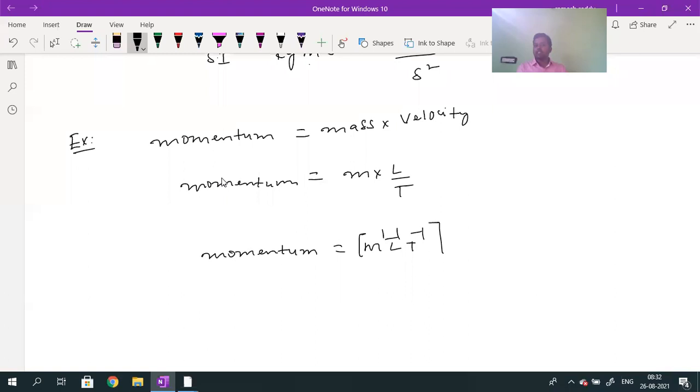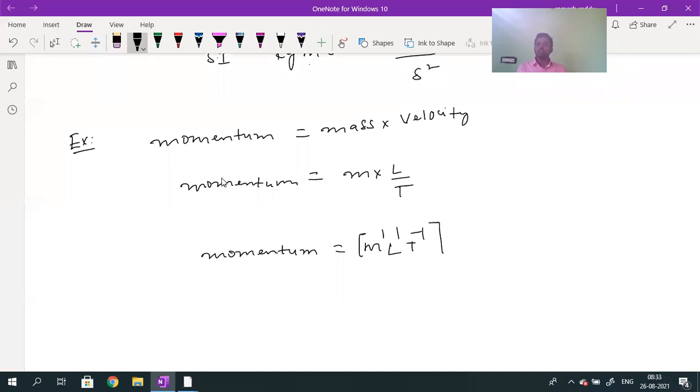These powers are called dimensions. Dimensions are the powers to which the fundamental physical quantities are raised to obtain the given derived physical quantity. So M^1 L^1 T^-1. Why? Velocity is nothing but displacement by time, so it is L divided by T. That is the reason why we wrote it.